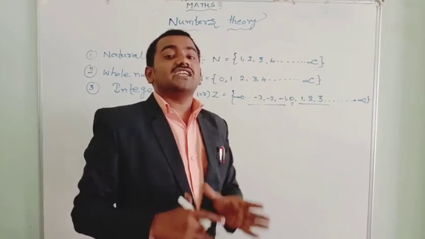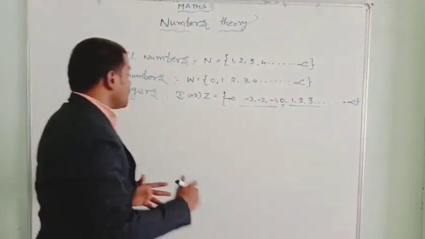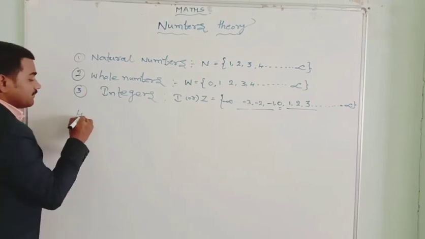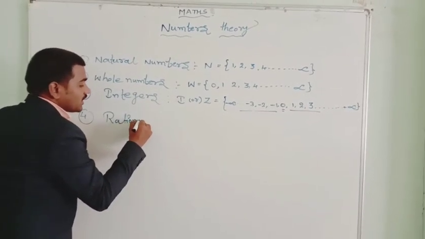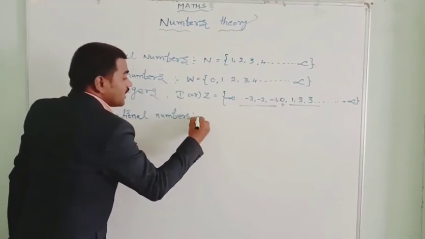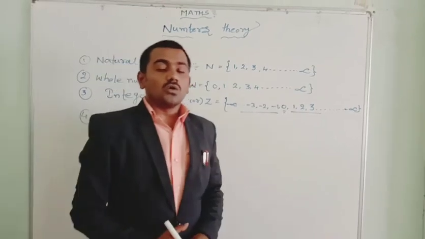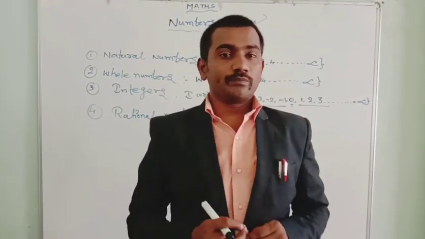Okay. Then the next type of numbers we go for is rational numbers. So what are rational numbers? I will explain that.